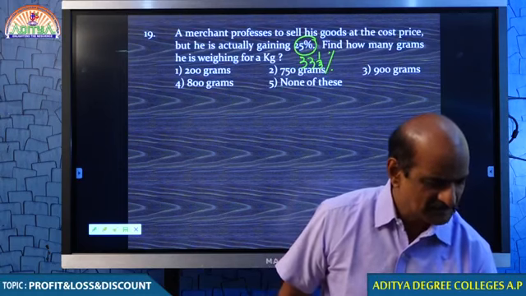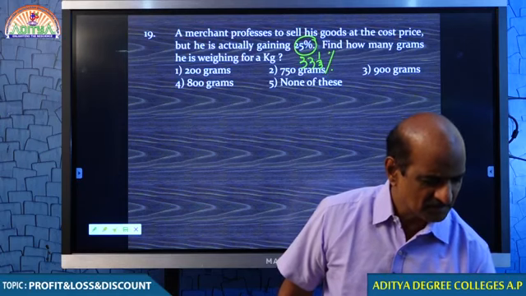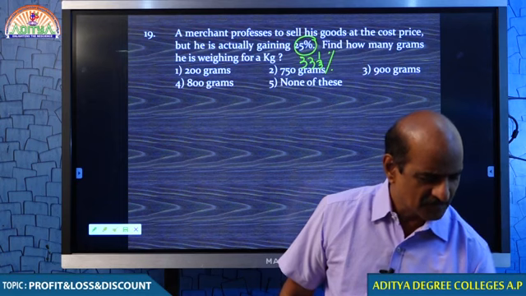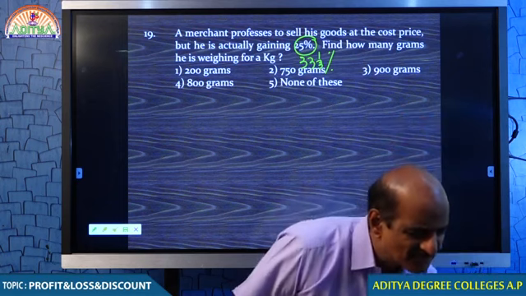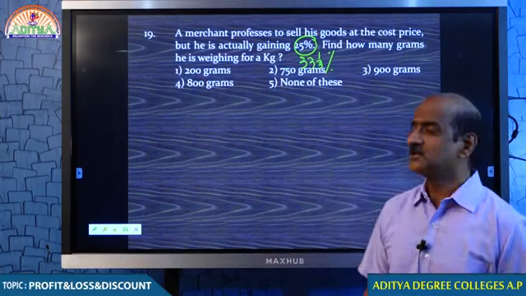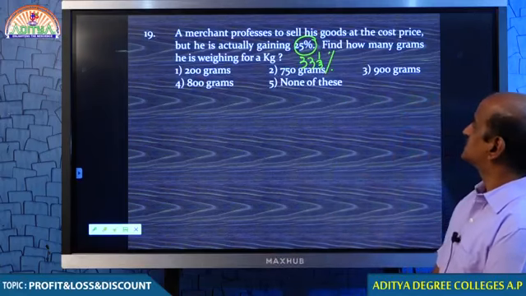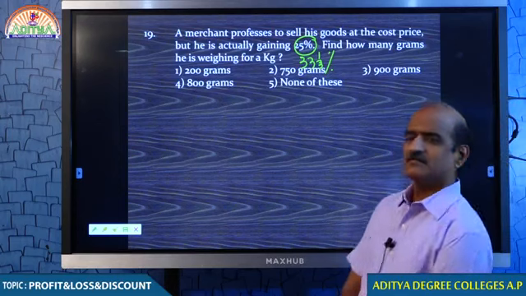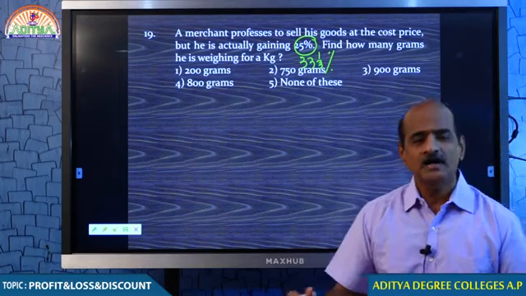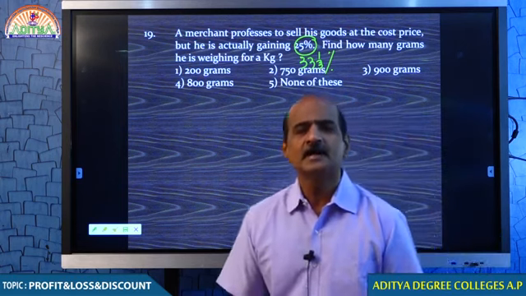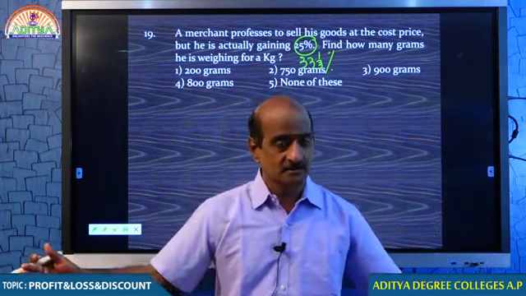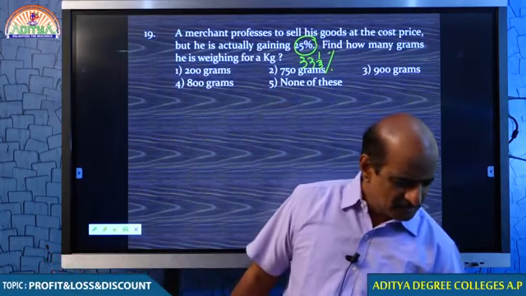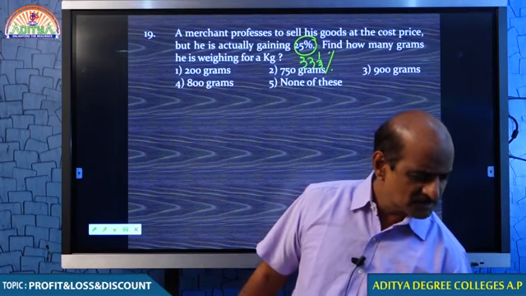Okay, you are asking me to explain this question again? Okay students, no problem. I give you one more example so that you can understand this question in a much better way. Look at the question. A merchant professes to sell his goods at the cost price, but is actually gaining 33 1/3%. If that is the case, how many grams is he weighing in place of 1 kg? How many grams is he giving to the customer? Tell me. Respond student.